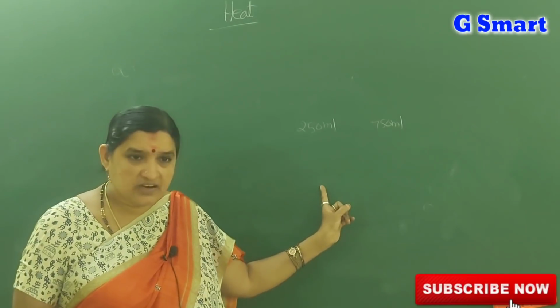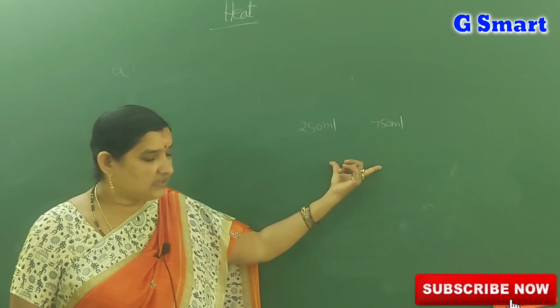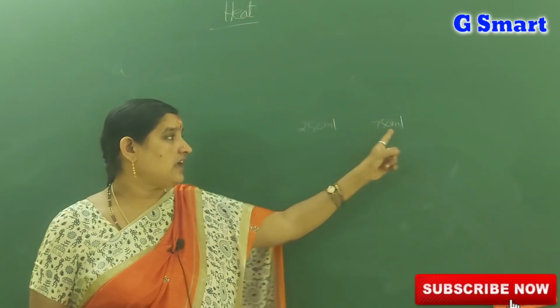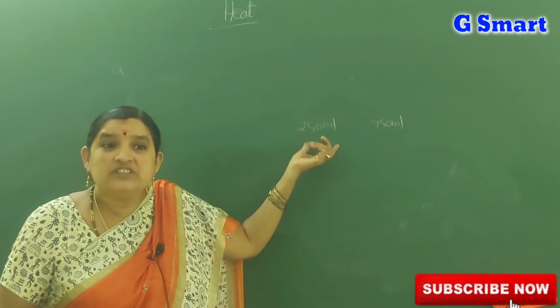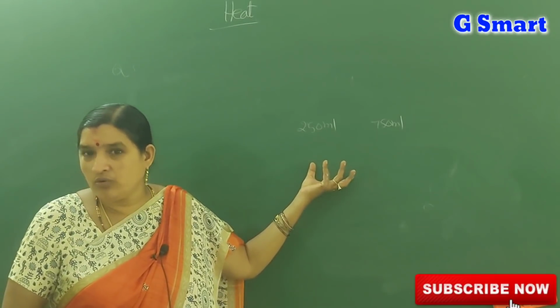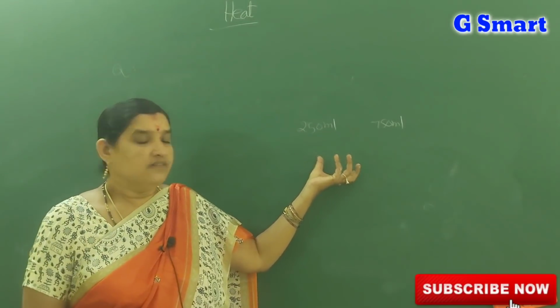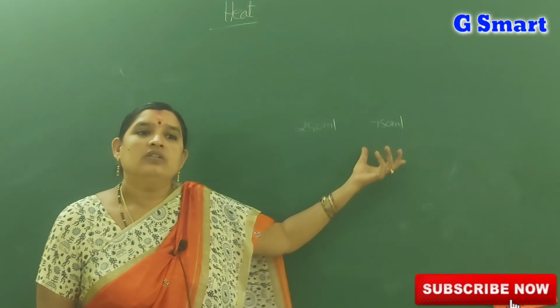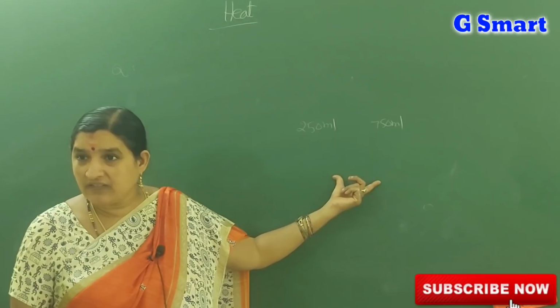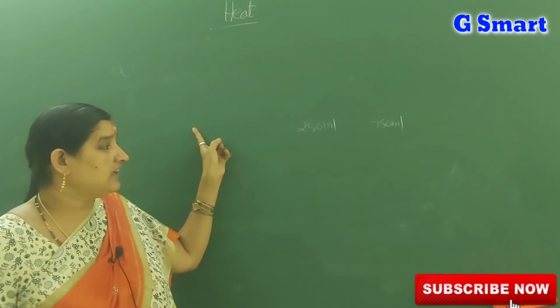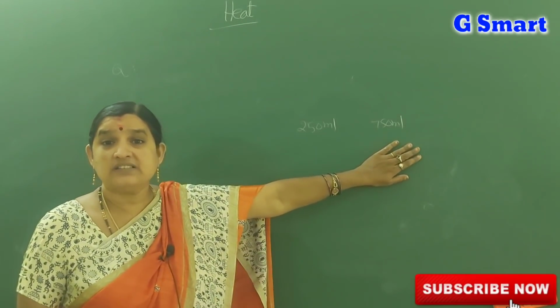Understand? Time is constant and the given heat is constant. Which will have more temperature? The 250 milliliters. Which has a small amount gains more heat. Which has more amount will gain less heat, even though the given heat is equal. So the given heat depends upon the mass of the substance.